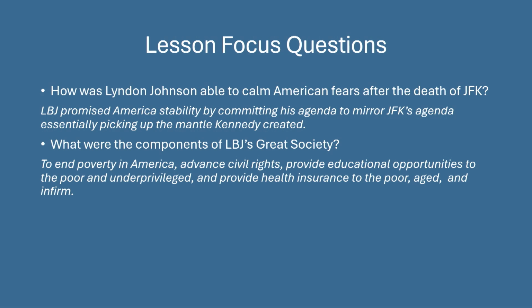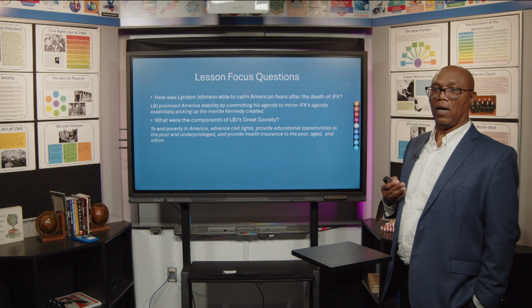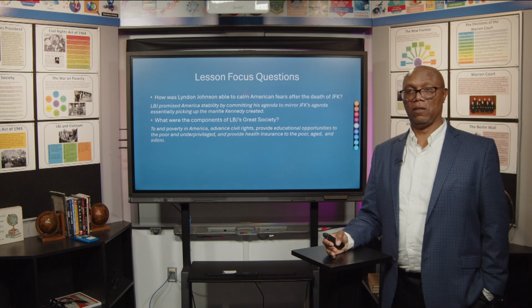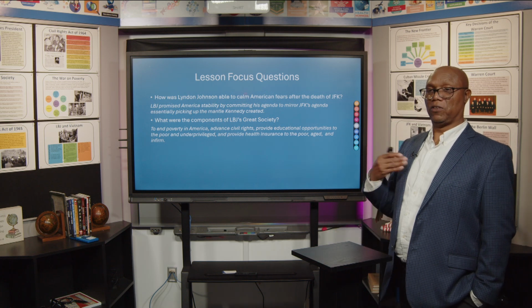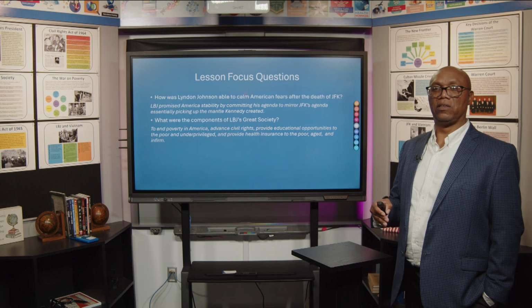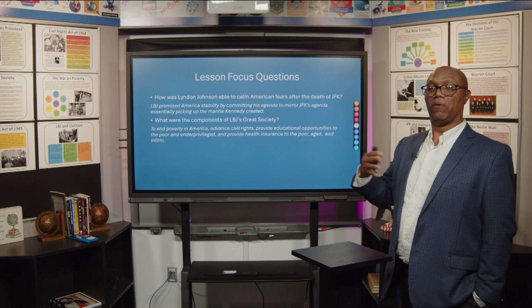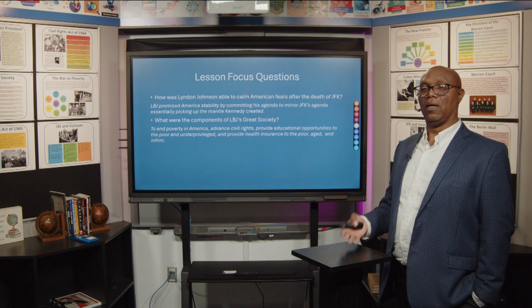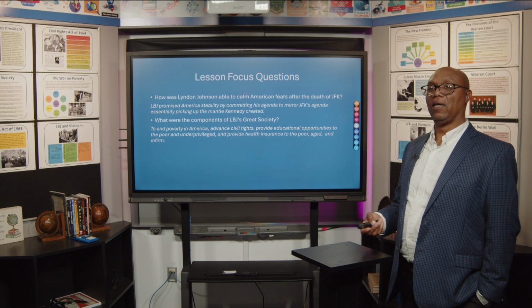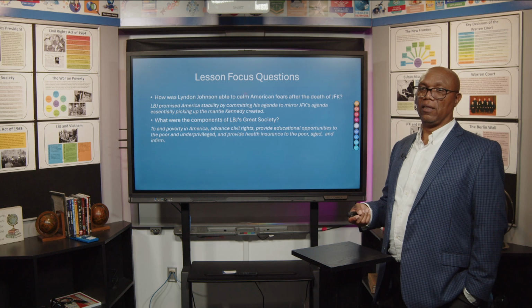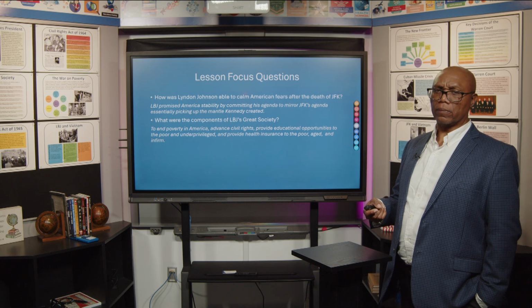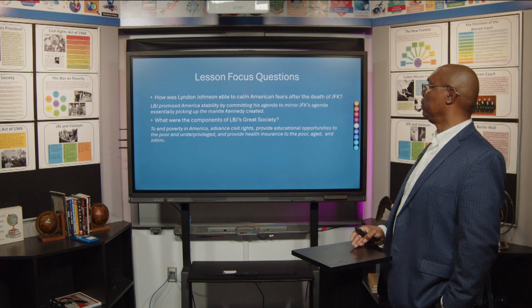In other words, they voted for Kennedy in 1960. And because of Kennedy's popularity, and then because of his tragic death, a lot of people, of course, wanted to see that agenda, of course, come to fruition. And LBJ allows that to happen. And because of that, he garners the trust of the American public.